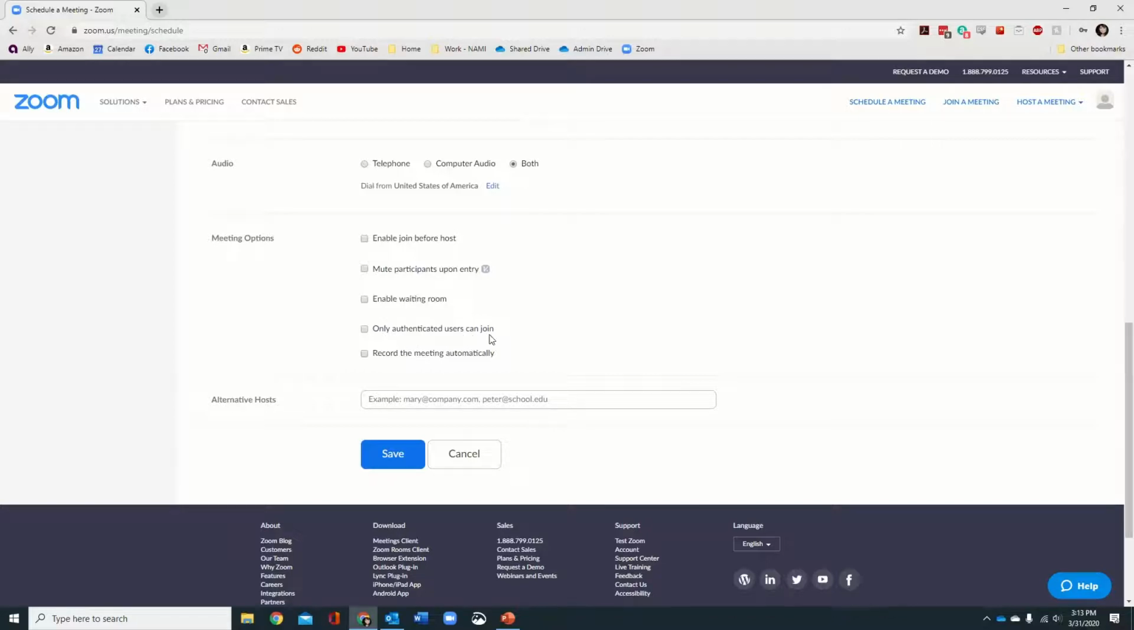Only authenticated users can join. This means that they have to have a Zoom profile. Most of our participants are not going to have a Zoom profile, so don't worry about this option.